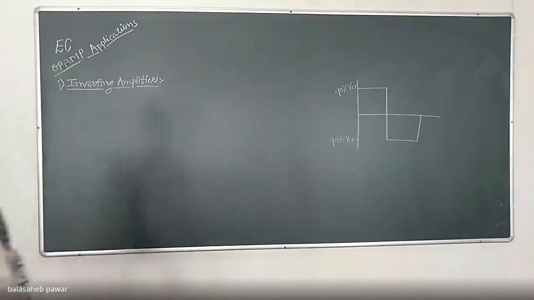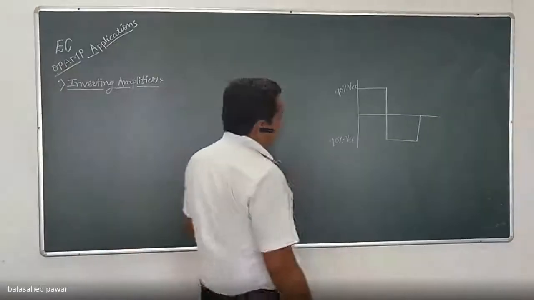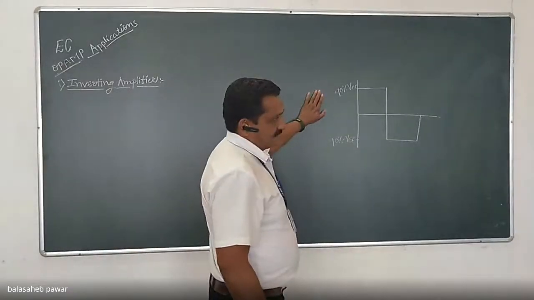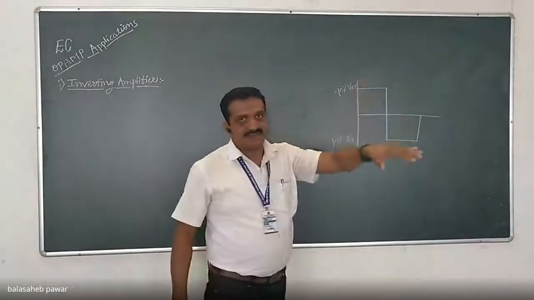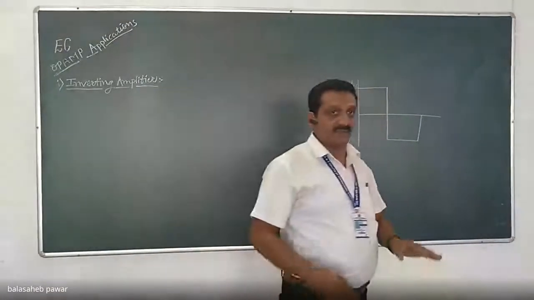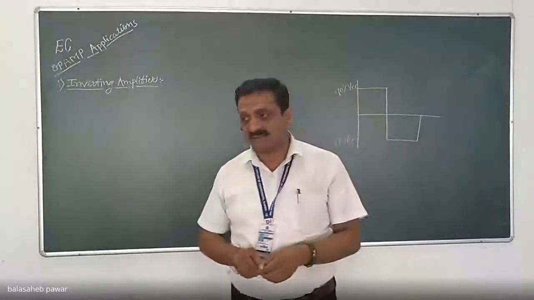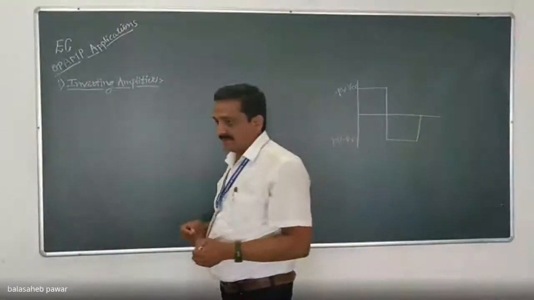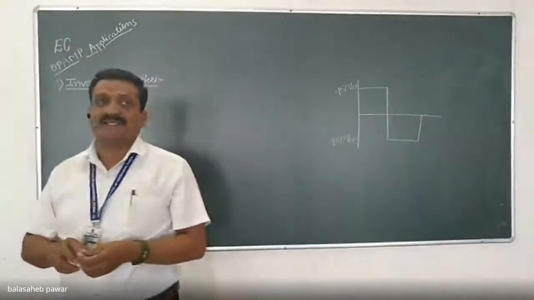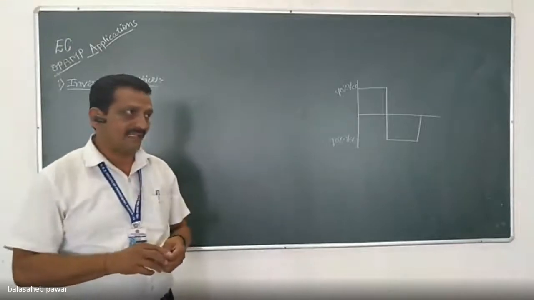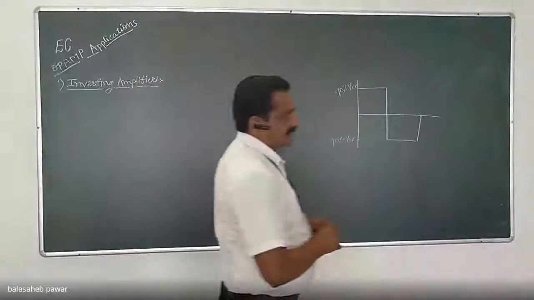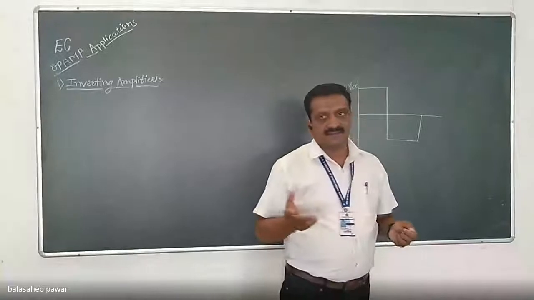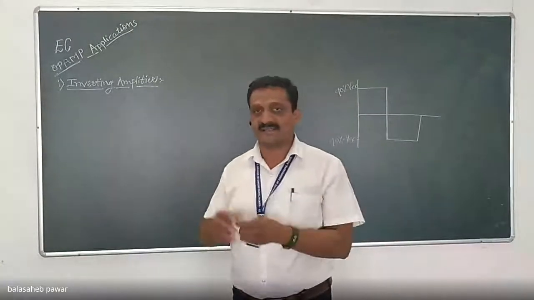Now, if the input is a sinusoidal wave and we want the output again to be a sinusoidal wave with some amplification, then to avoid saturation we have to use negative feedback. The disadvantage of negative feedback is that it limits or decreases the gain.